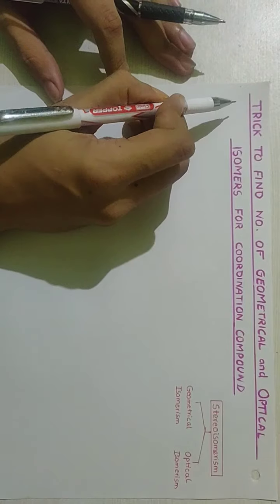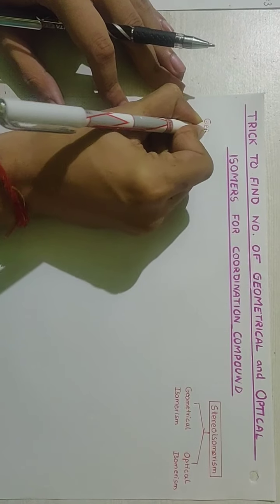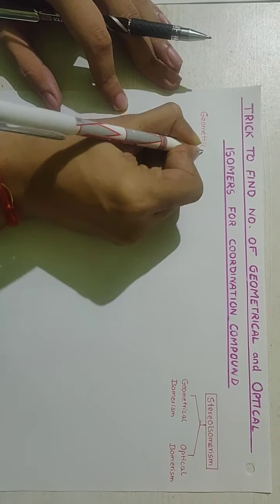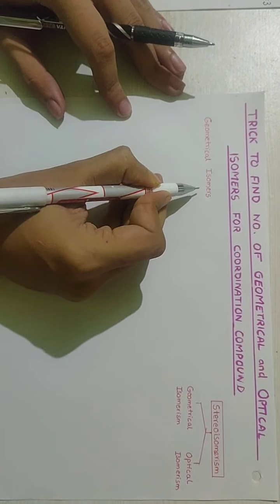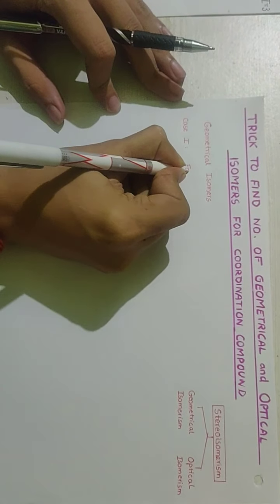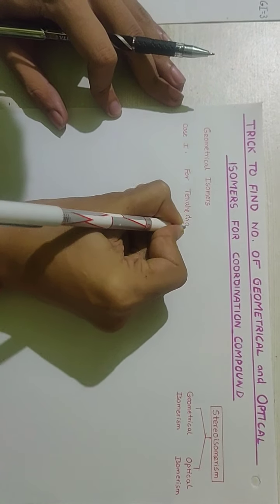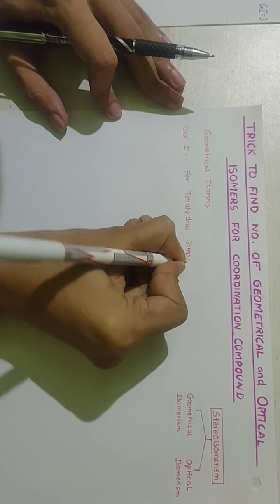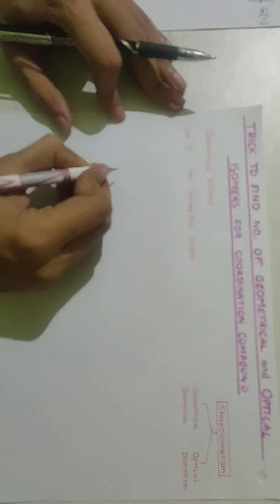So in this video we will discuss a trick to find the number of geometrical and optical isomers for coordination compounds. First we will discuss geometrical isomers, and in geometrical isomers there are three cases. Case 1 is for tetrahedral complexes, the second case is square planar, and the third case is for octahedral complexes.